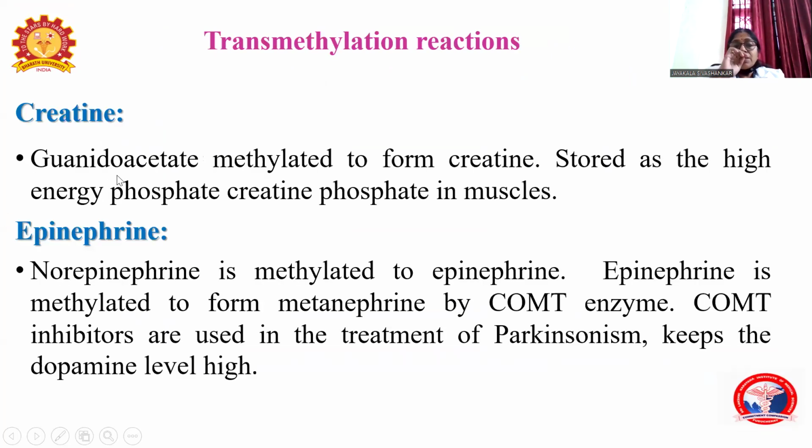Creatine. Methylation of guanidoacetate forms creatine. The creatine is stored as a high energy compound in the muscle as creatine phosphate. So the creatine phosphate is stored in muscle as a high energy compound. So it is a very important methylated product.